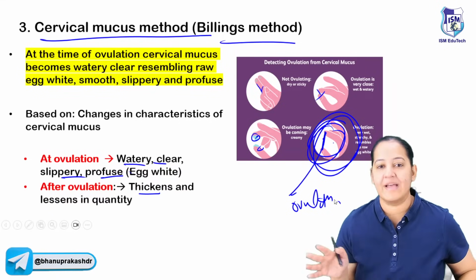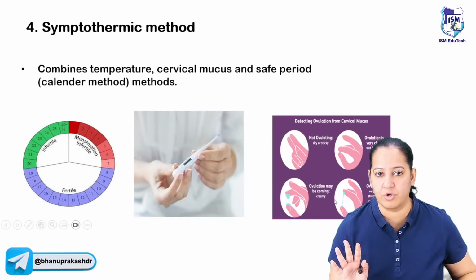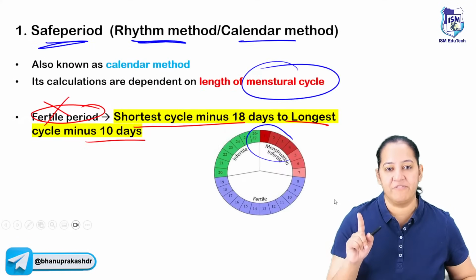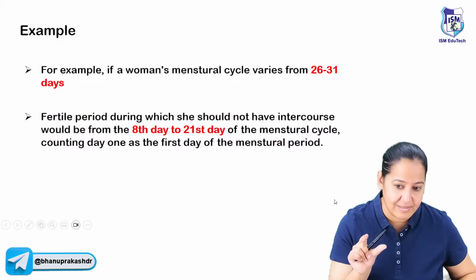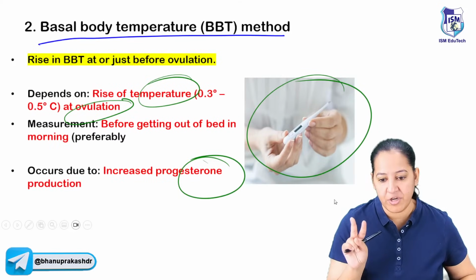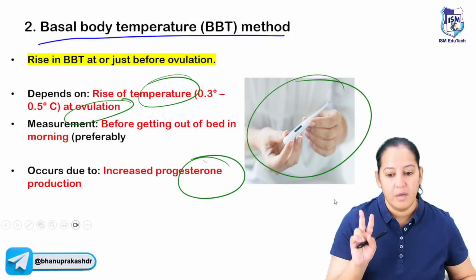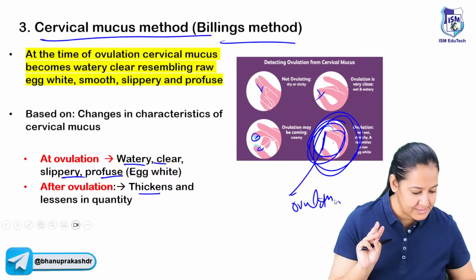Again, all these natural methods have a very high failure rate, but just for the question purpose you should come to know. Okay, again it is done by progesterone. So till now I taught you 3 methods. The first is the safe method, the calendar method, depending on the menstrual cycle length. The second is the basal body temperature. The basal body temperature rise is due to progesterone, and third, cervical mucus, the consistency of the cervical mucus.